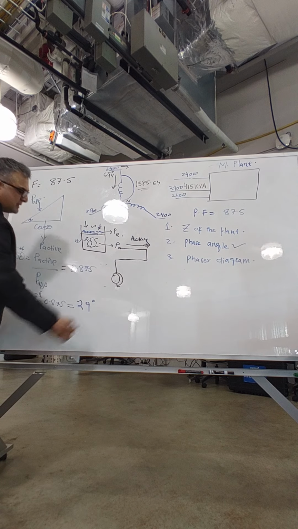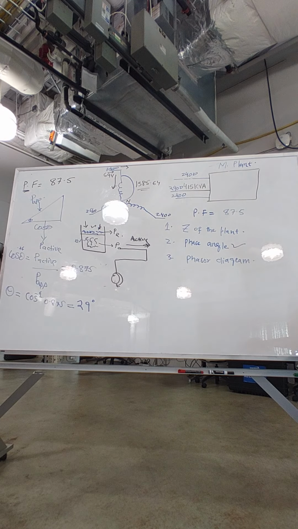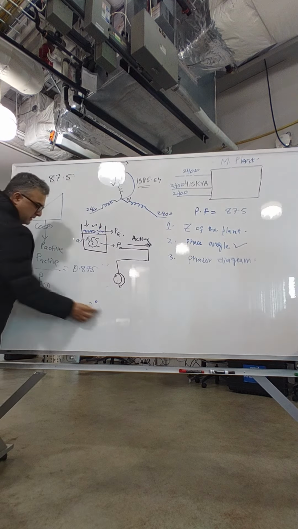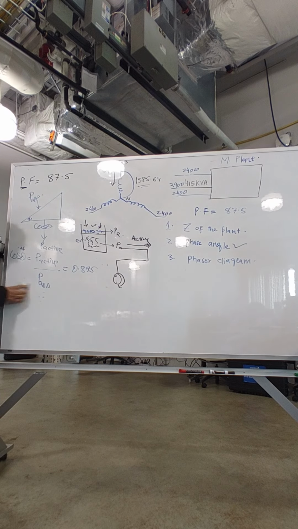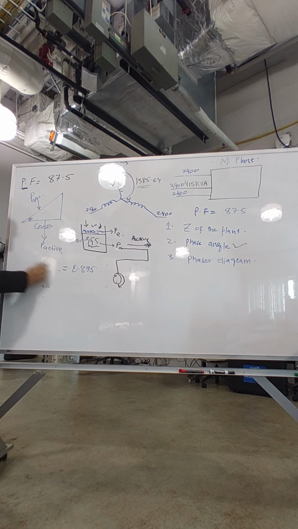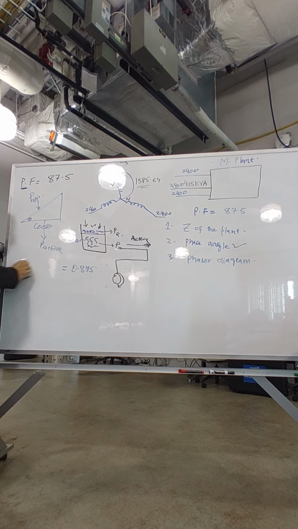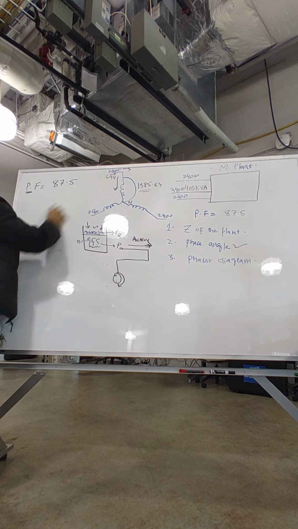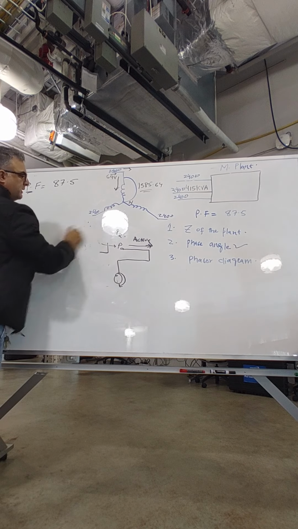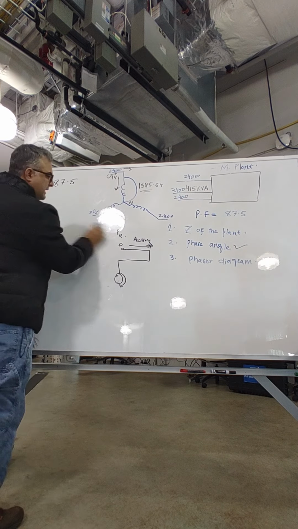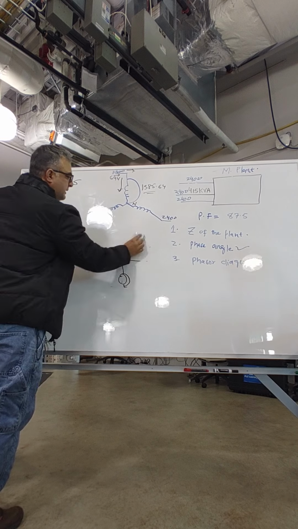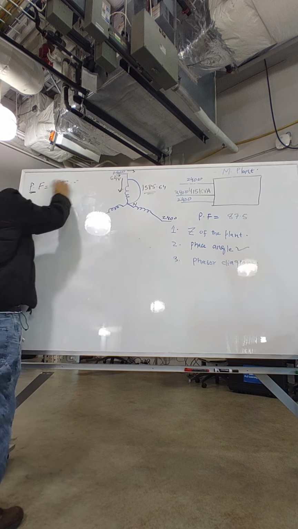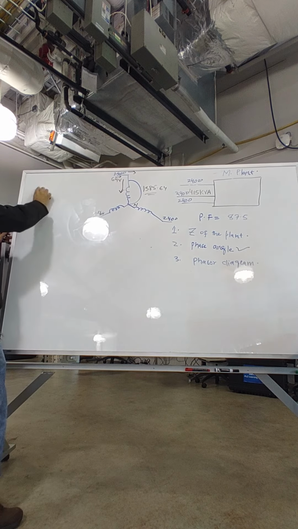29 degrees. That is the angle between what? That's the angle between the active power and the apparent power, and also between the voltage and current. This is a lagging power factor, and lagging means that the current is lagging behind the voltage.